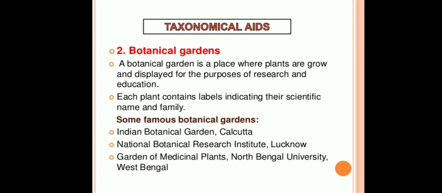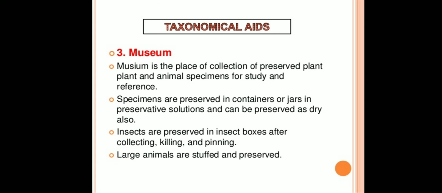The next taxonomical aid is botanical gardens. A botanical garden is a place where plants are grown and displayed for the purposes of research and education. Each plant contains labels indicating the scientific name and family. Some famous botanical gardens are Indian Botanical Garden, Calcutta, National Botanical Research Institute, Lucknow, Garden of Medicinal Plants, North Bengal University in West Bengal.